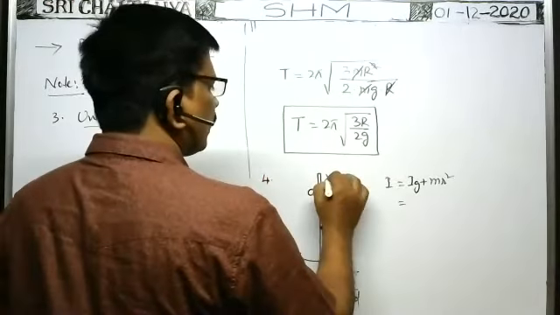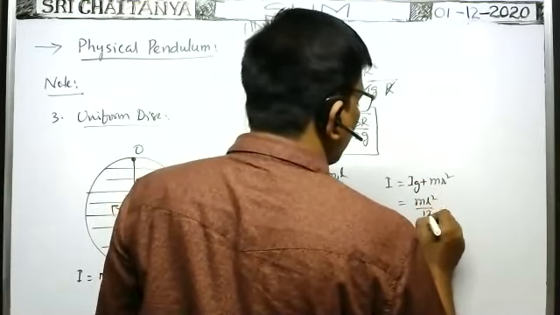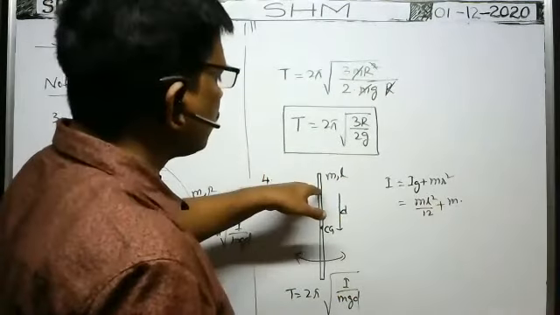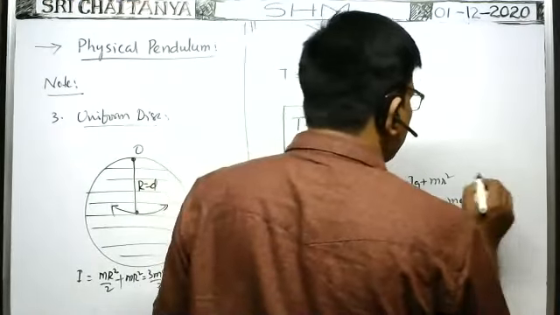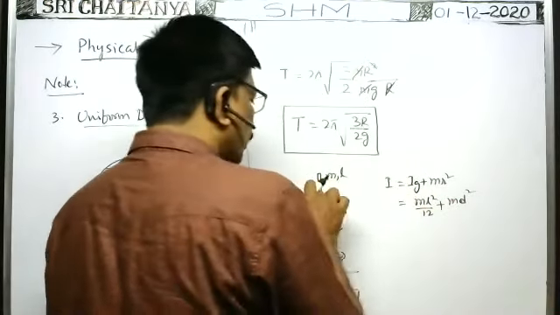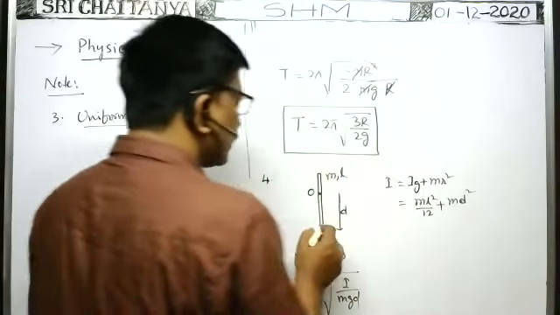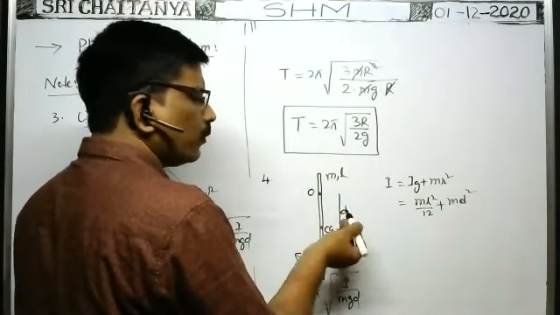The mass of the rod is m and length is L. Then mL square by 12 plus m into the perpendicular distance between this axis and this axis, that is equal to d, so d square. It is the moment of inertia about this axis for this rod. Next, small d means the distance of the center of gravity from this axis of oscillation is d only.